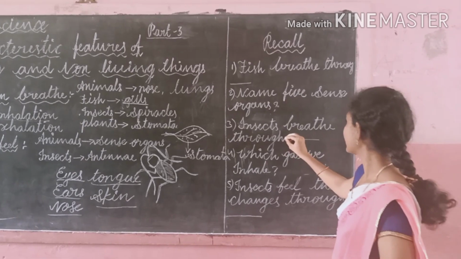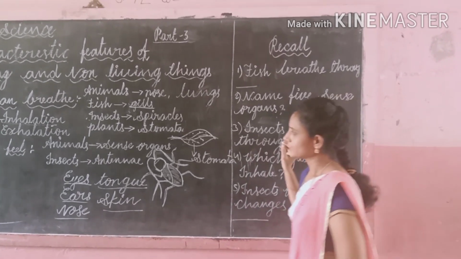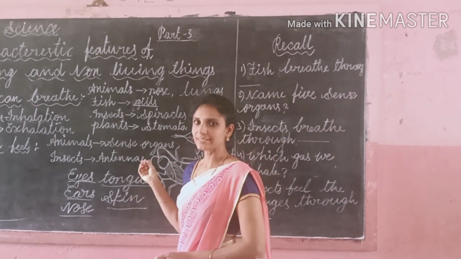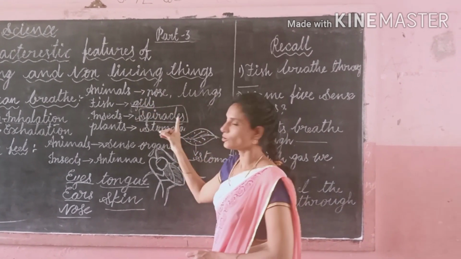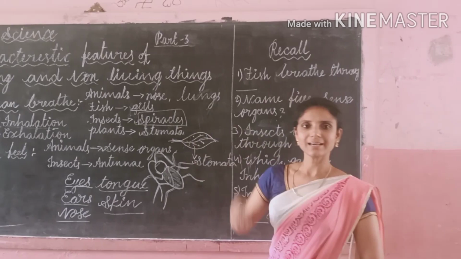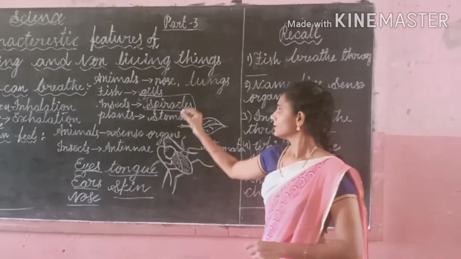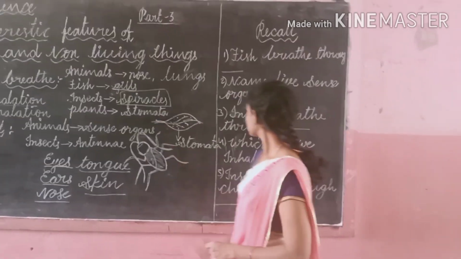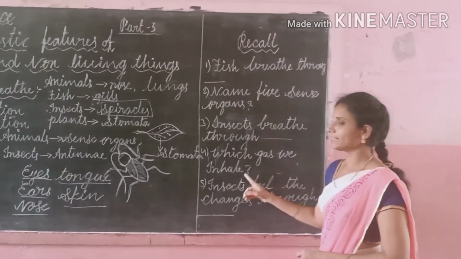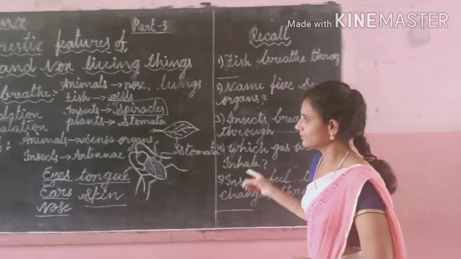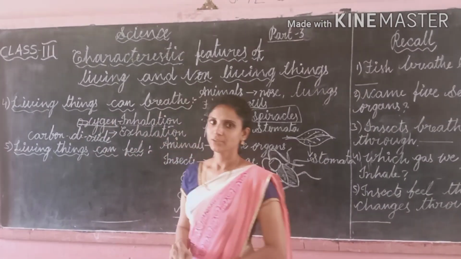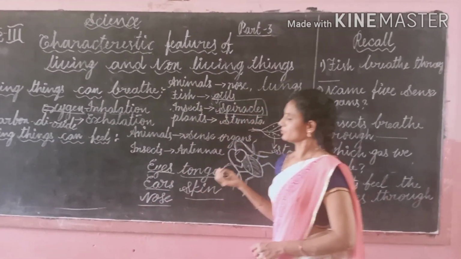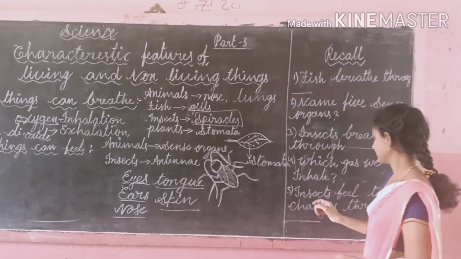My next question is, insects breathe through which? Spiracles. Insects breathe through spiracles. Spiracles are the small holes present on the body of insects. Which gas do we inhale? Which gas are we taking in? Oxygen. We take in oxygen.